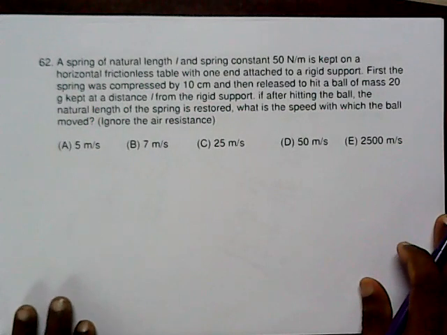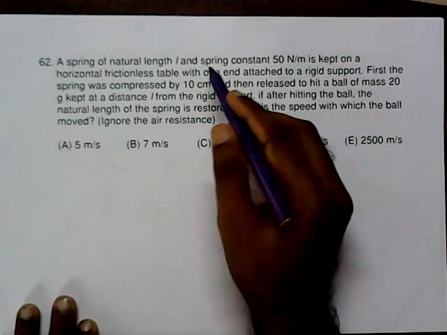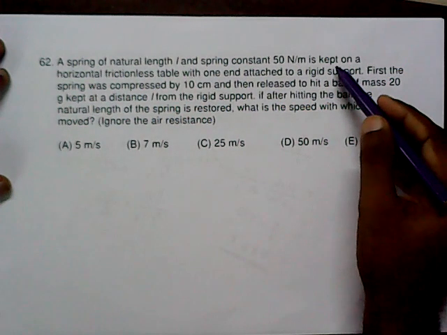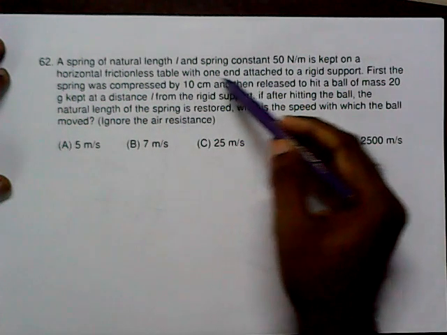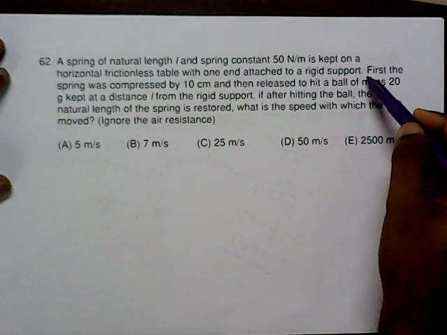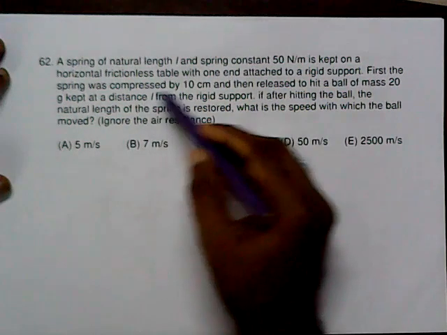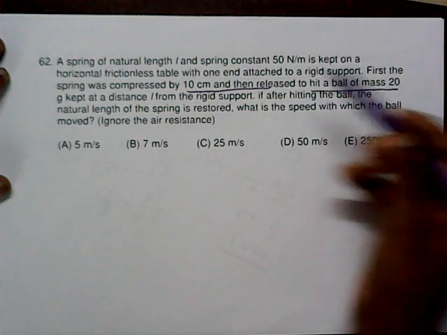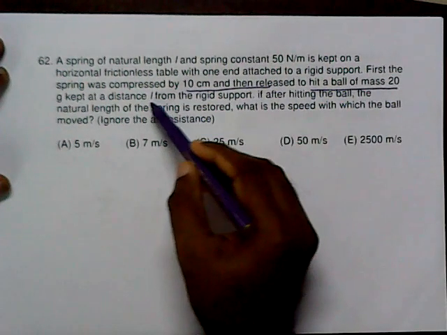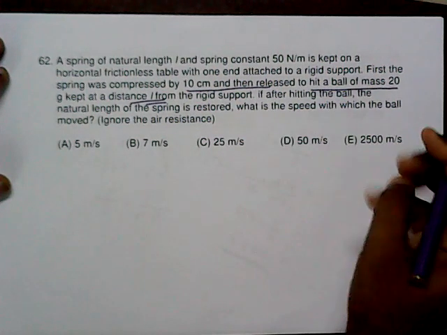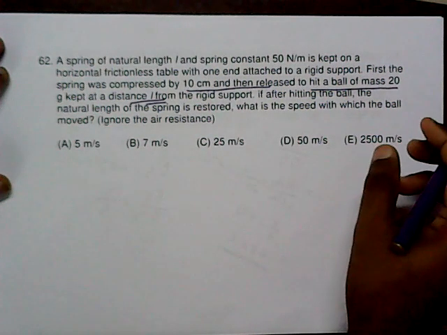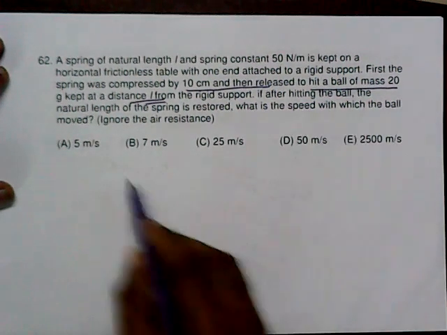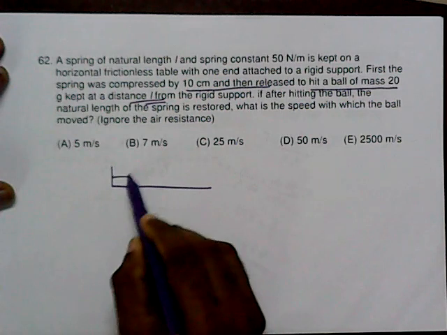Number 62. A spring of natural length L and spring constant 50 Newton per meter is kept on a horizontal frictionless table with one end attached to the rigid support. First, the spring was compressed by 10 centimeter and then released to hit a ball of mass 20 gram kept at the natural length from the rigid support. If after hitting the ball, the natural length of the spring is restored, then what is the speed with which the ball moved?